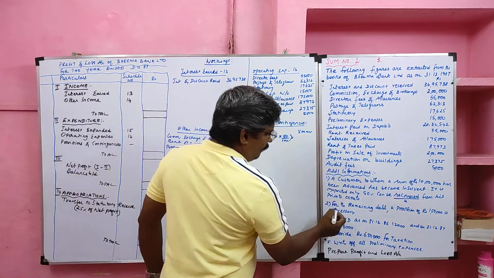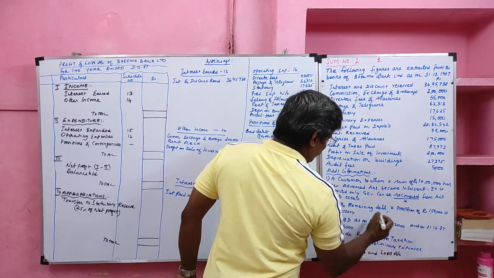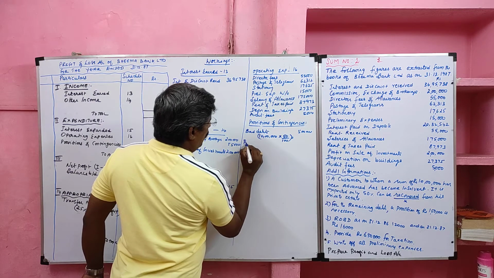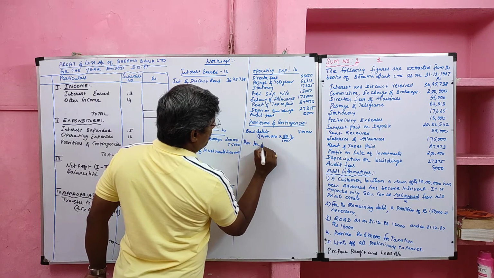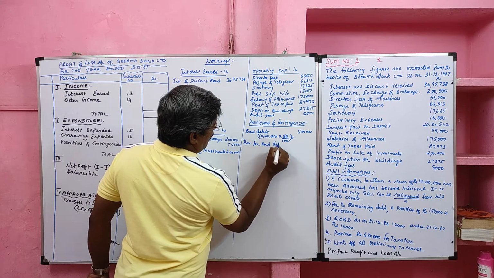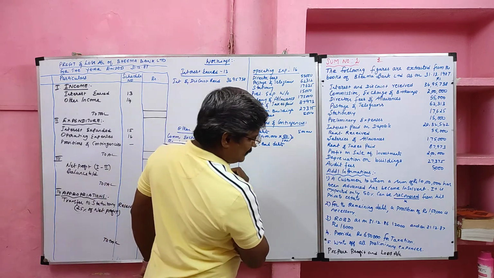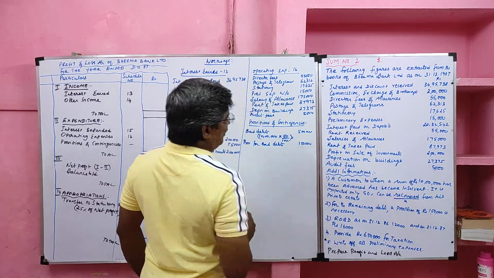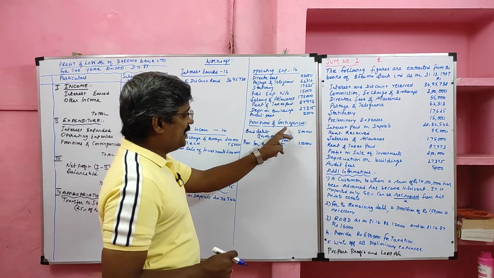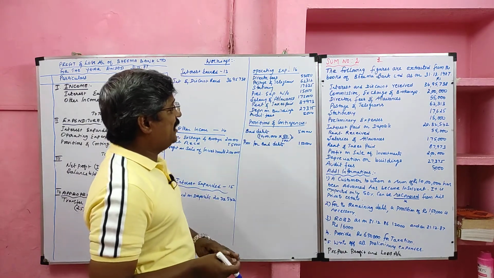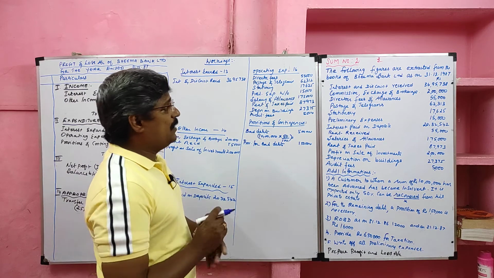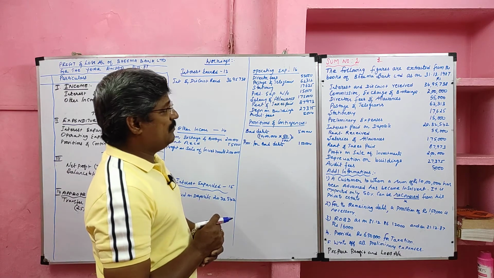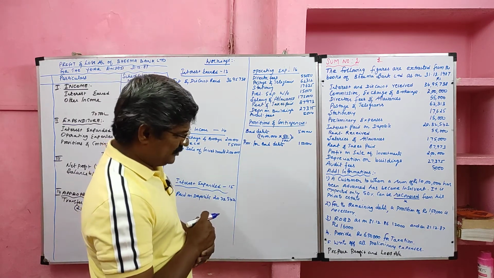Then for the remaining debts, a provision of 1,50,000 is necessary. This we call provision for bad debts, value 1,50,000. So the total of 6,50,000 should be recorded in provision and contingency, and in the balance sheet we should deduct these two from loans and advances in schedule number 9 on the asset side of the balance sheet.